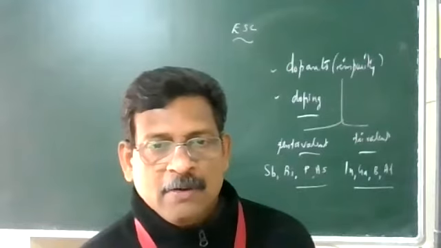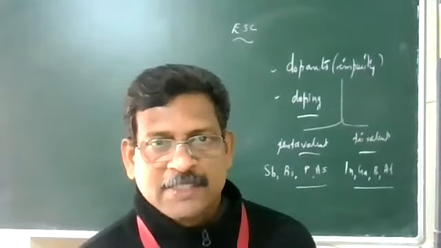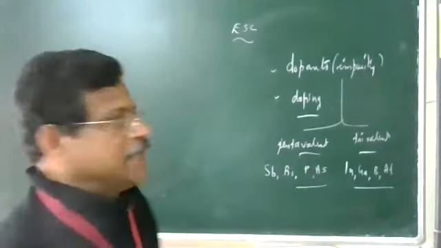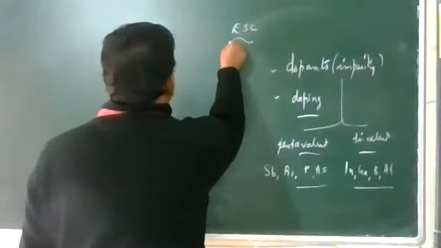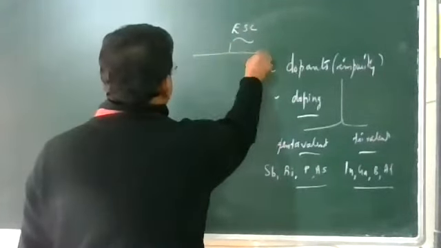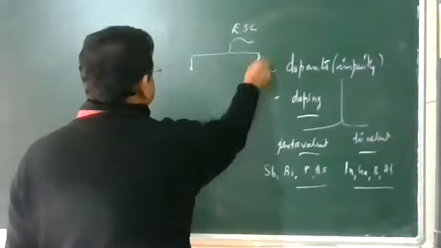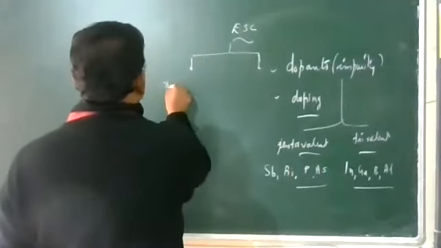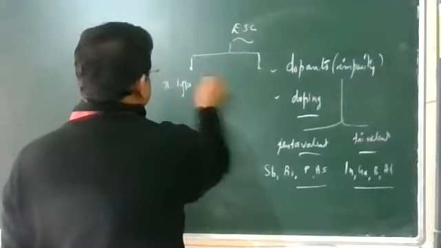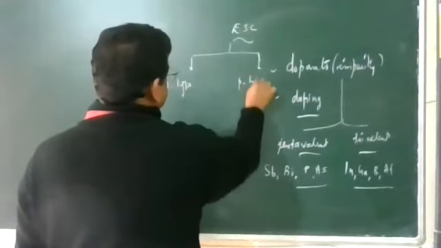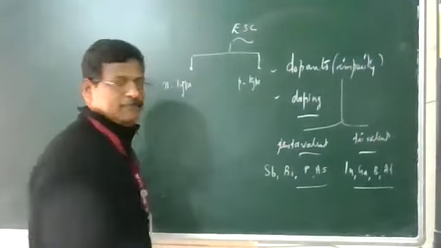Now, the next point I am discussing is extrinsic semiconductor. Two categories are there. What are the two types coming under extrinsic semiconductor? First one is N-type semiconductor. Second one is P-type semiconductor. They are very important ones.